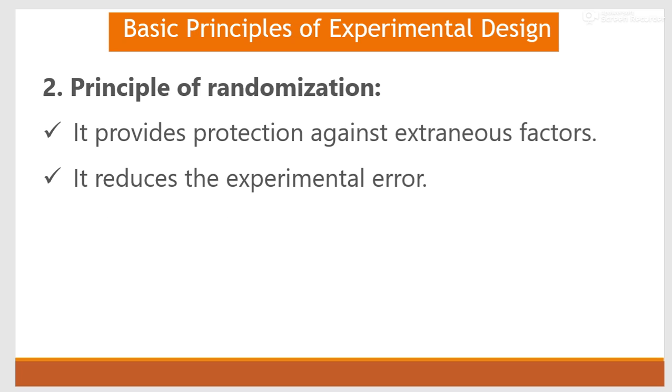Next is the principle of randomization. Randomization provides protection against extraneous factors. It reduces the experimental error. So when the principle of randomization is followed, it provides protection against extraneous factors and hence the experimental error will be reduced.